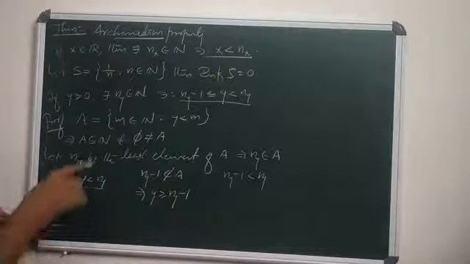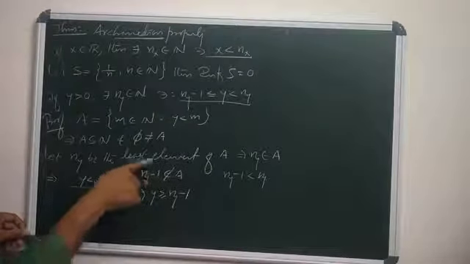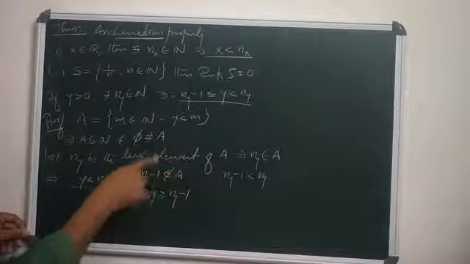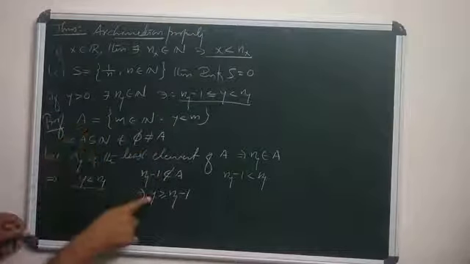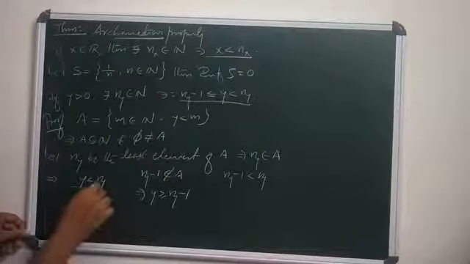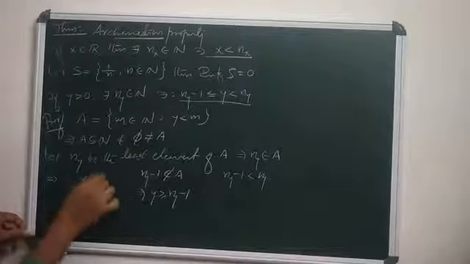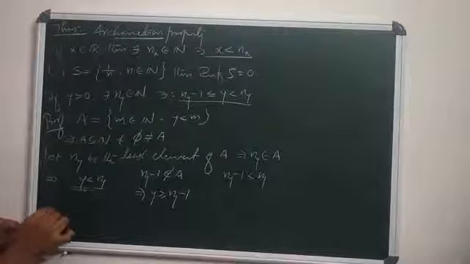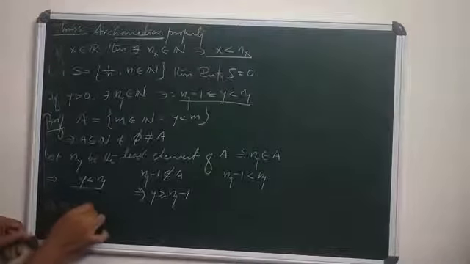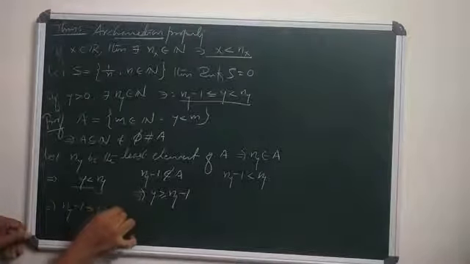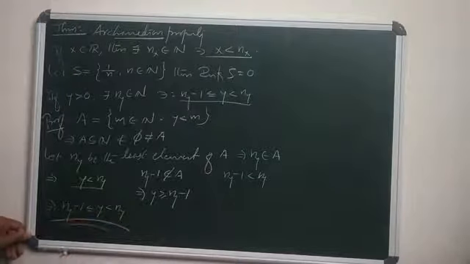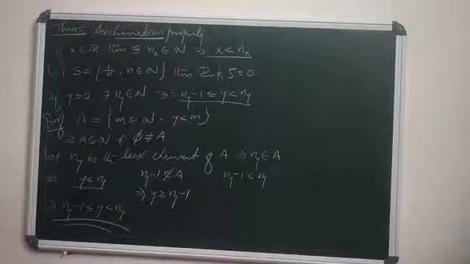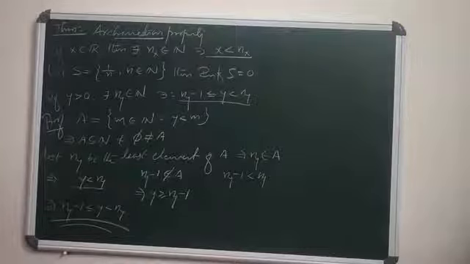So according to the construction of A, y is greater than or equal to ny minus 1, and y is less than ny. So that means ny minus 1 is less than or equal to y, which is strictly less than ny. So this is what we require. These are the important results regarding the Archimedean property. Okay. Thank you.